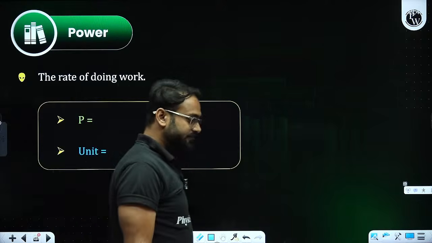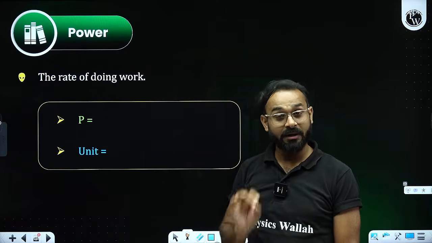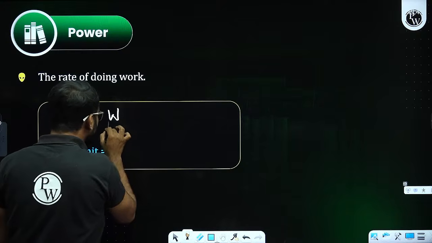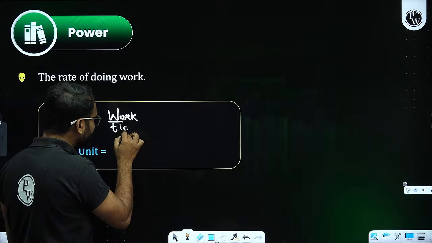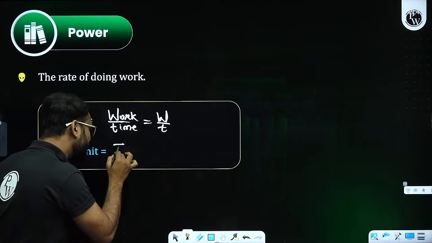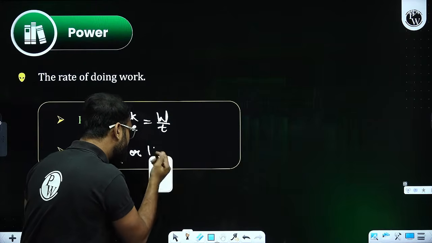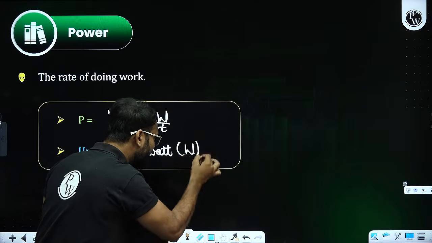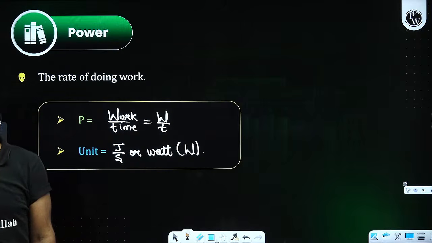Talking about power. Before starting energy, power is required. So power is the rate of doing work. That is, power equals W by T, work by time. The unit is joule per second. Also, the unit is going to be watt, capital W. Very good. The unit is going to be watt in that case.